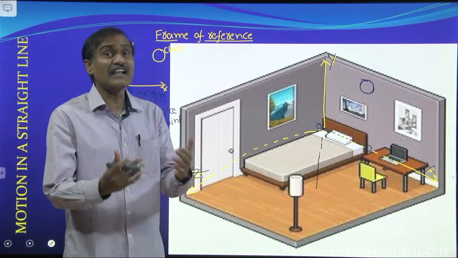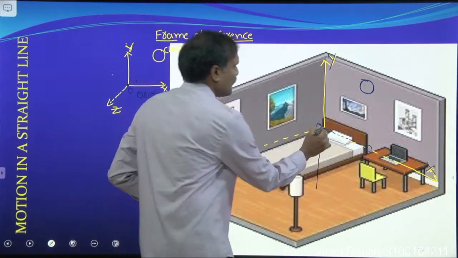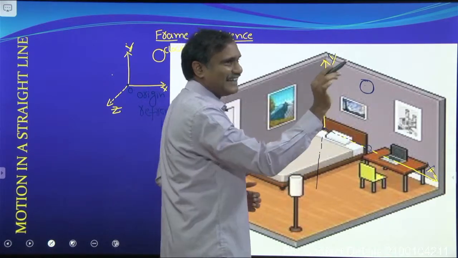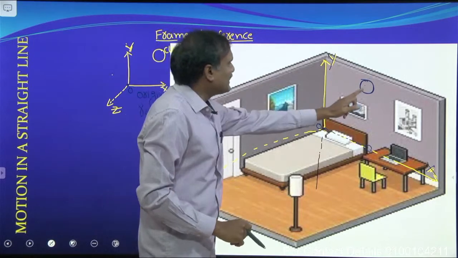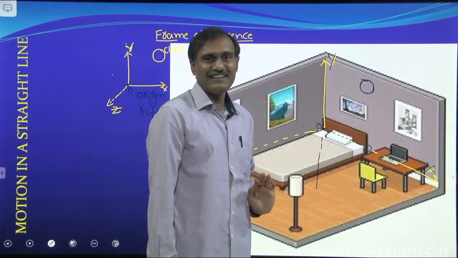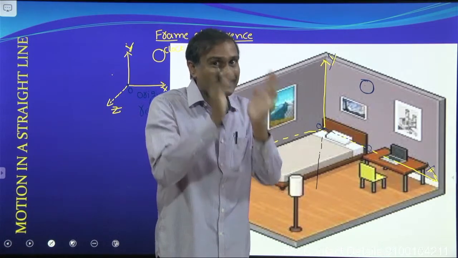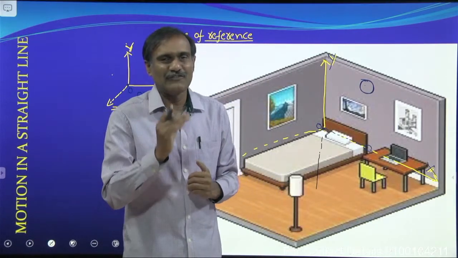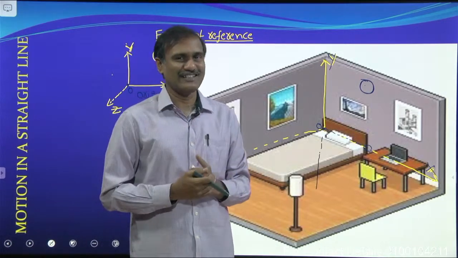Now, if you consider a housefly, it flies from here in this manner. It flies in your room like this. That is, with respect to the origin and with respect to the clock, that fly flies in space. So, that fly is having three-dimensional motion.